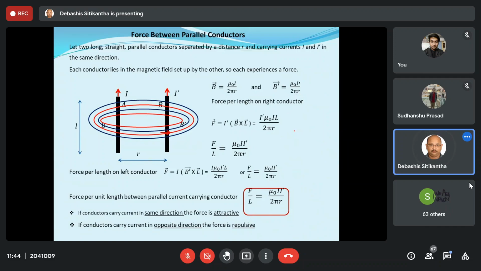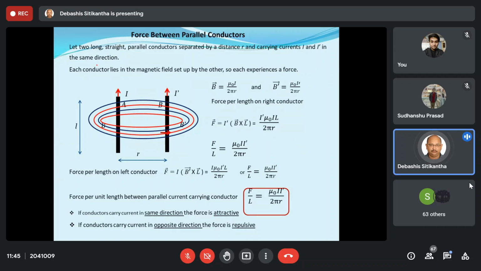Okay. Now let us concentrate on what is the force between two parallel conductors. This section is very useful for electrical students, because they will be using this concept to design the transmission and distribution system. We have something known as a bundled conductor, and there you have to calculate these forces. Still, let me give you some idea.